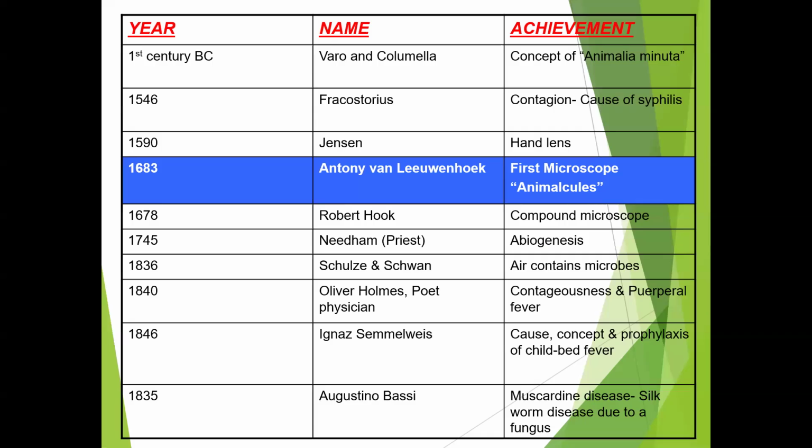Next, in the year 1836, Schwann and Schulze proved that air contained microscopic microbes. So they are supporters of the theory of biogenesis, which means life comes from life only. Next, in the year 1840, Oliver Holmes, a poet and physician,